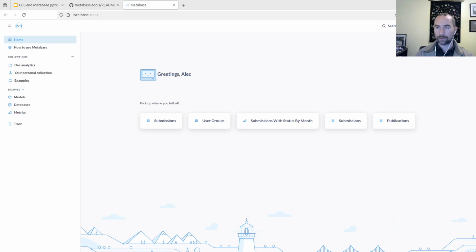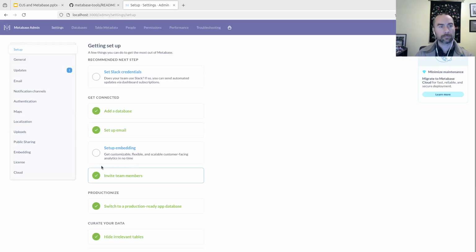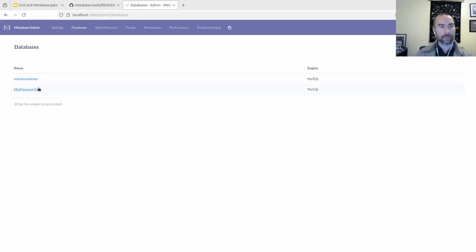I'll go into the administration area of Metabase, and I'm going to remove that database here. So I have in fact two here. I've got the multi-journal install. This has got 100 odd journals in it, and this is the view I was looking at and exploring just earlier in the demonstration. That's for a single view from within that.